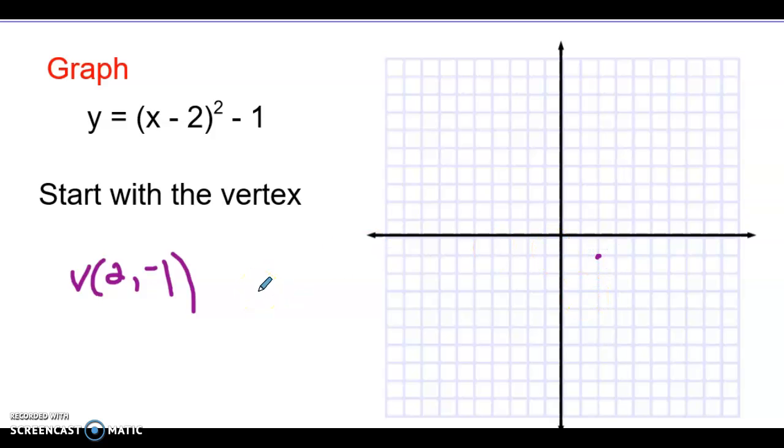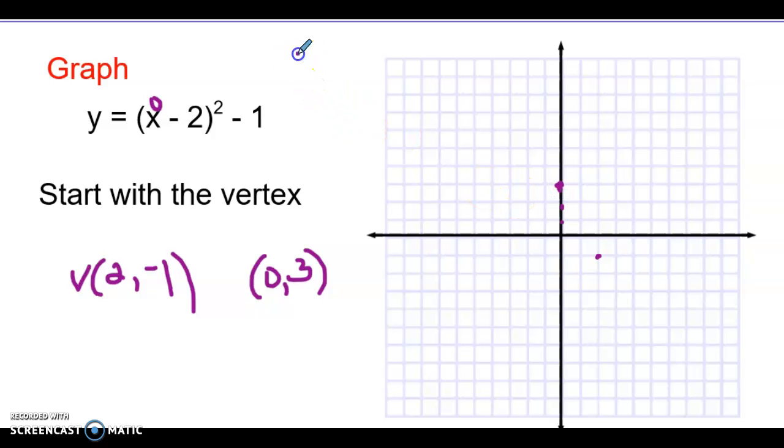Now we should find some other points. So I look to find the y-intercept. That means we put in 0 for x. So you plug in 0 and figure out what y is. So we're going to have -2 squared is 4. 4 minus 1, that's 3. So that's the y-intercept. X is 0, y is 3. So that puts a point right there.